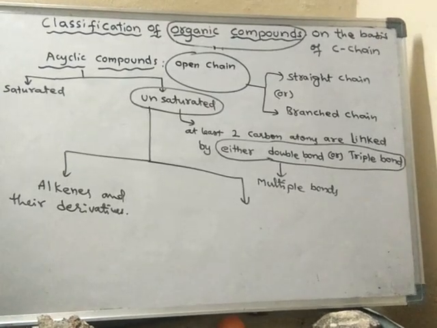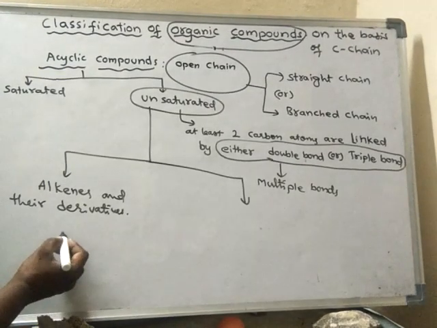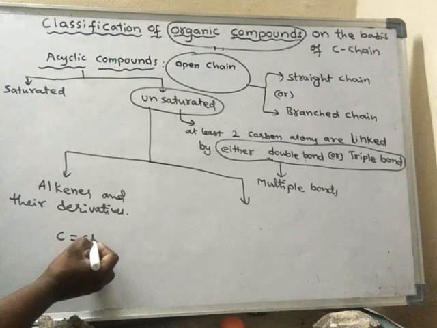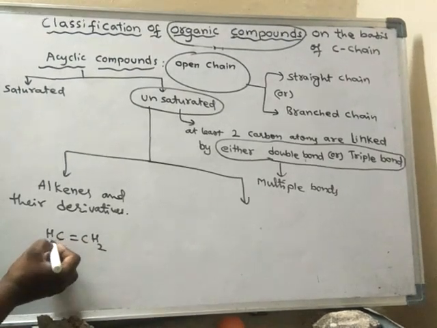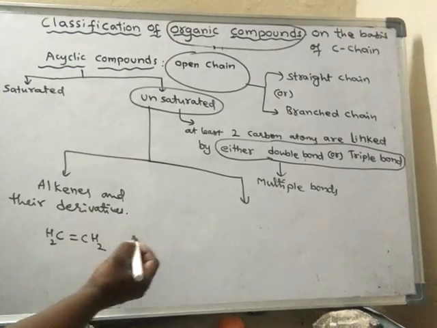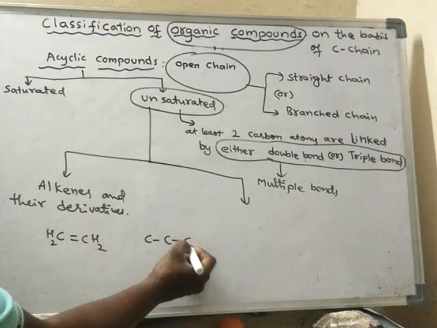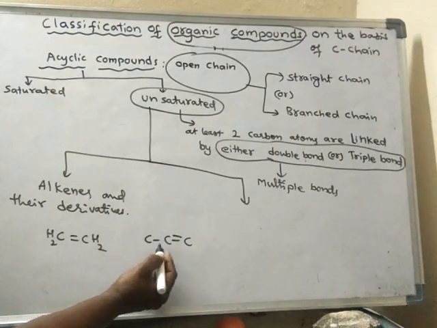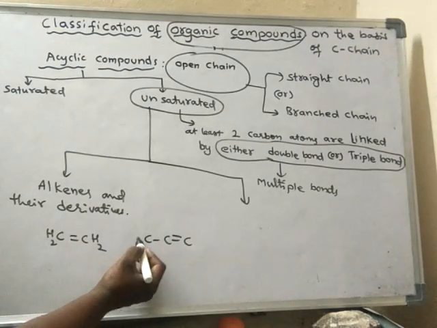Example, alkene. Between two carbons there is a double bond.